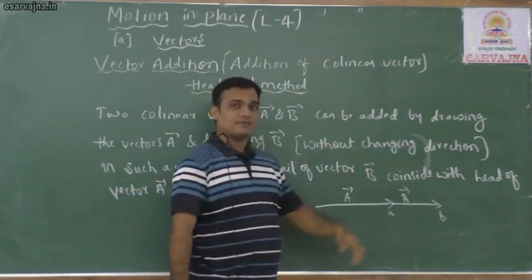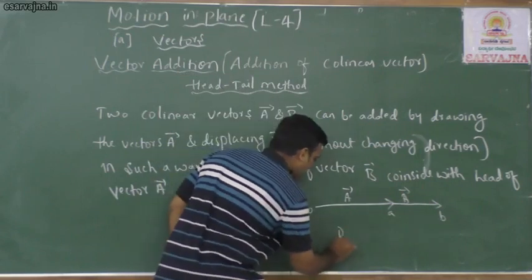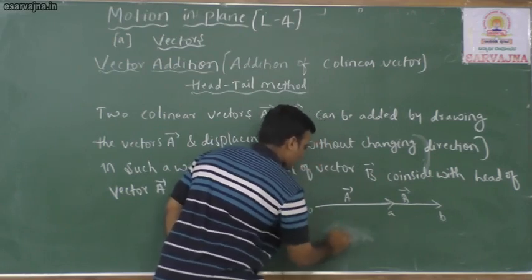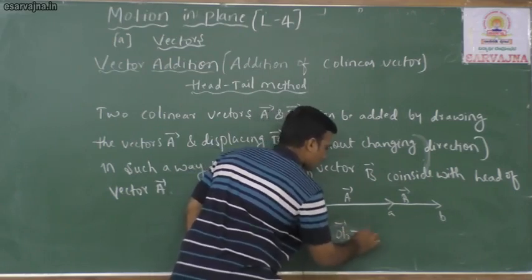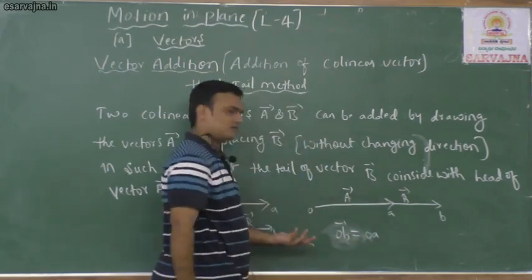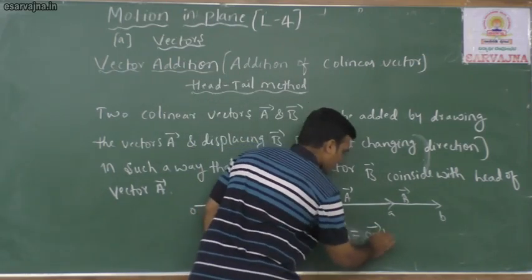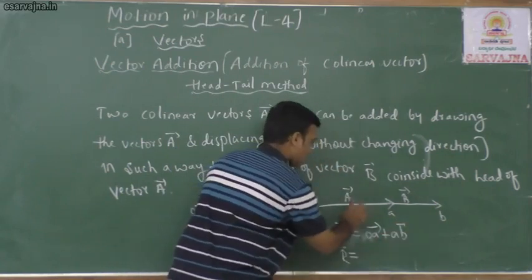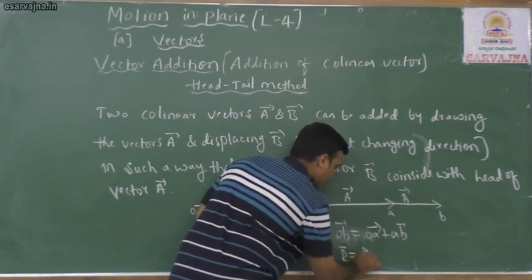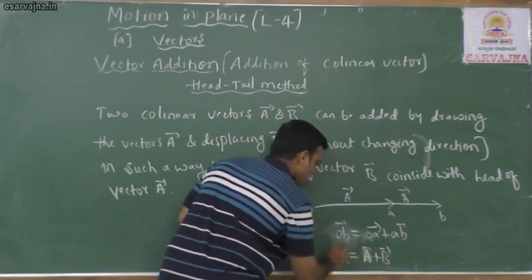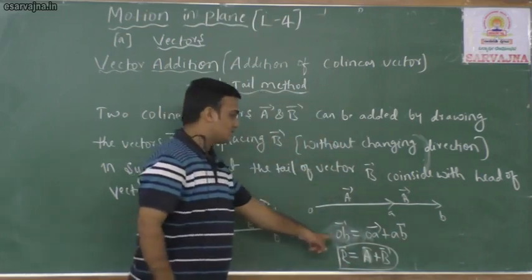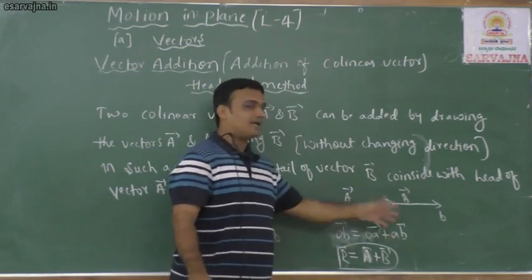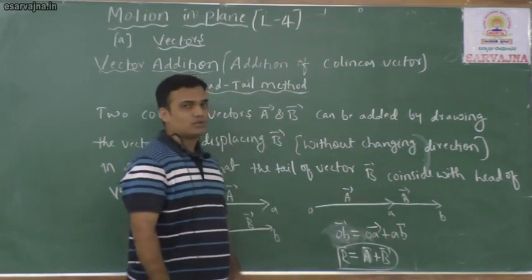Now, what is the resultant? Since they are in the same direction, you can directly add. Otherwise, OB is equal to OA plus AB. You can write it; if you don't write it, nothing will happen. Directly you can write R is equal to vector A plus vector B. It is enough. This is nothing but the resultant of vector A and vector B, right?